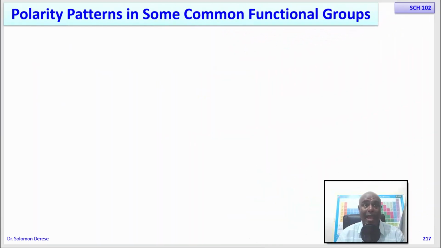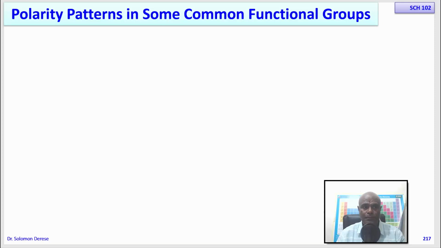So let us now look at the polarity patterns of some of the most common functional groups. If you look at a particular functional group, how can you tell which part of this molecule is partially positive and which part of the molecule is partially negative?